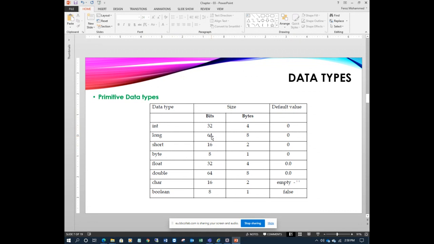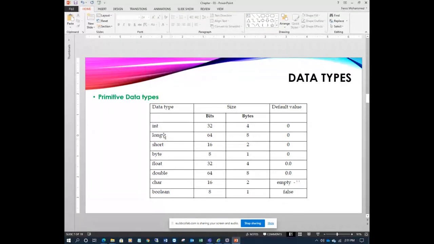If you take long, it is 64-bit data. I mean, it takes more numbers, some millions of numbers, right? So it is 8 bytes. Short is 16 bits, 2 bytes. Byte is 1 byte, 8 bits. So all default values of integer is 0. Now float and double, 0.0 default value, and see the differences in size.